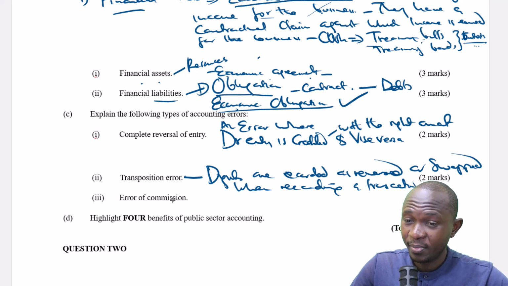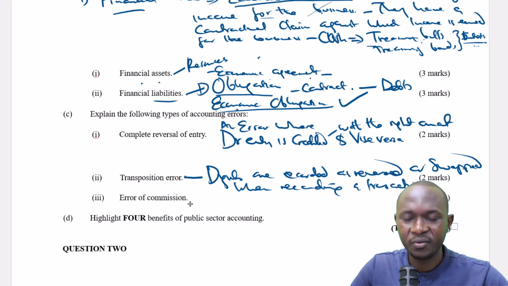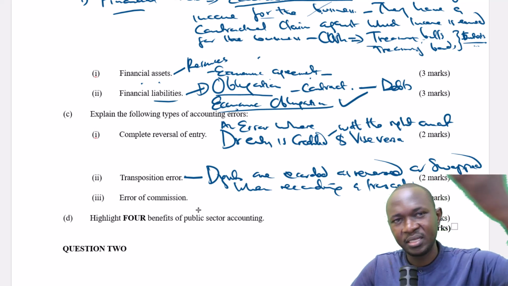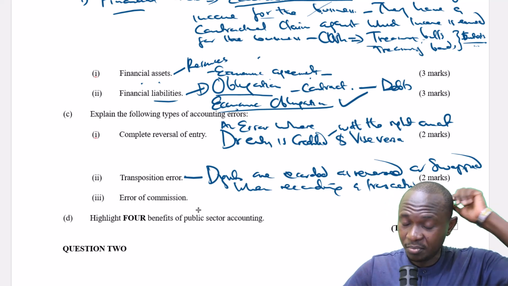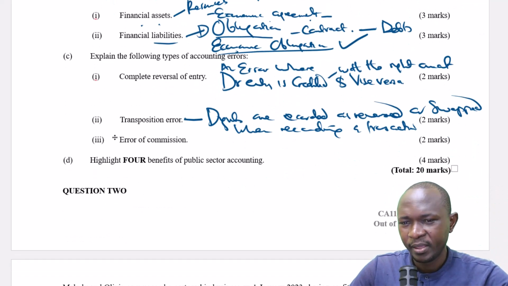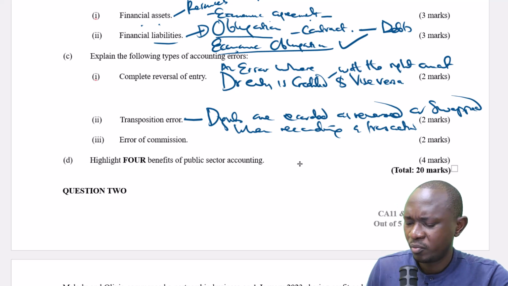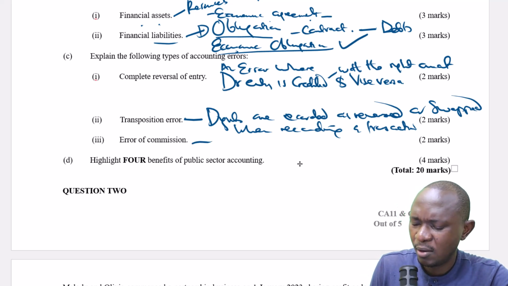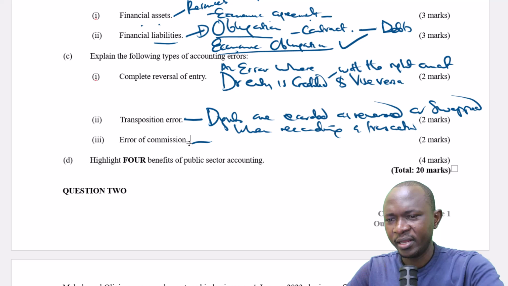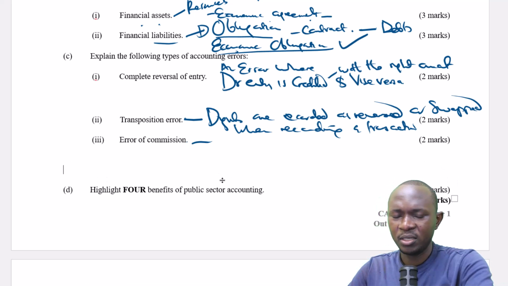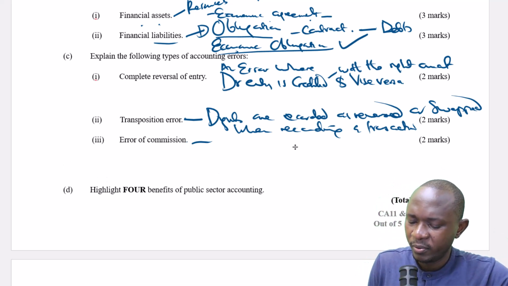It's an error that may not also be disclosed by the trial balance, because at the end of the day, what you have debited is the same figure that you are going to credit, so it may go unnoticed by the trial balance. Then the third, error of commission. Error of commission is an error where you enter... I think let me start with an example. It's always a better way of learning. Then I will finalize with what it is. For example, we have two debtors.